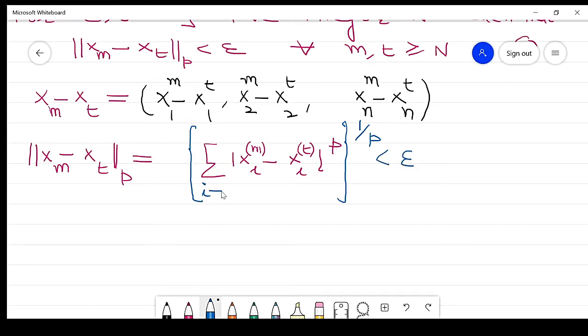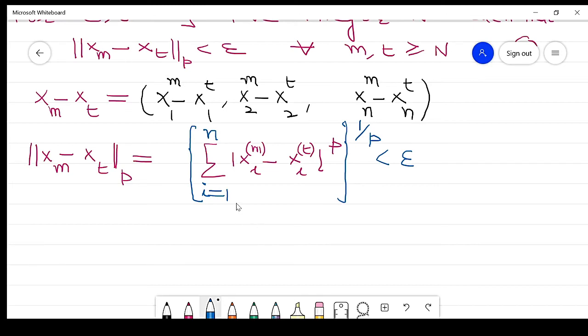Clear? Now substitute this value in this equation.